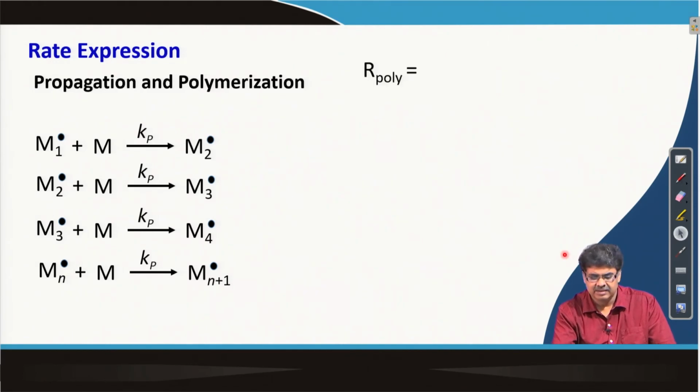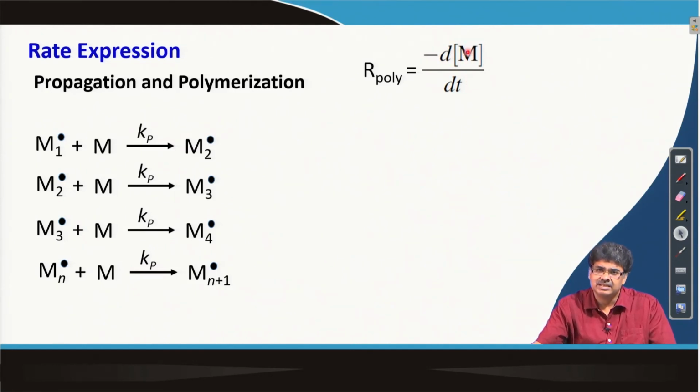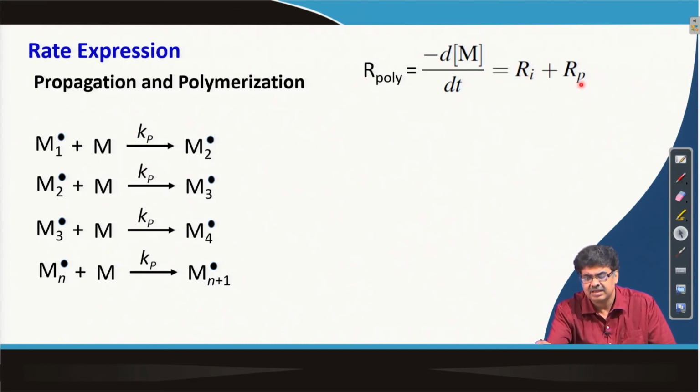We will come back to this. Now, before that, we can find out the rate of polymerization. Rate of polymerization is given by the rate of disappearance of monomer. Monomer disappears in the initiation step and during all these propagation steps. So, we can write the rate of polymerization as the rate of initiation plus the rate of propagation.